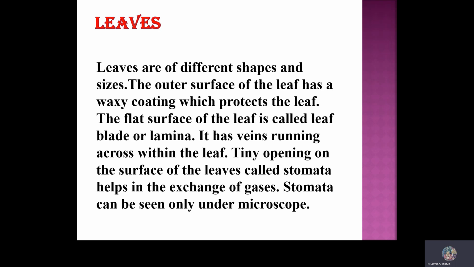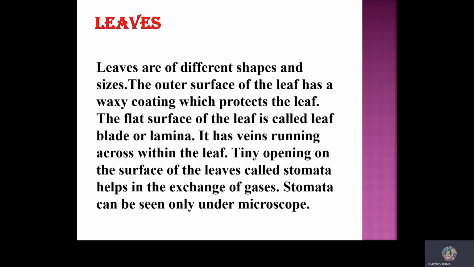Now, the most important part of the plant is its leaf. Leaves are of different shapes and sizes. The outer surface of the leaf has a waxy coating which protects the leaf. The flat surface of the leaf is called leaf blade or lamina.